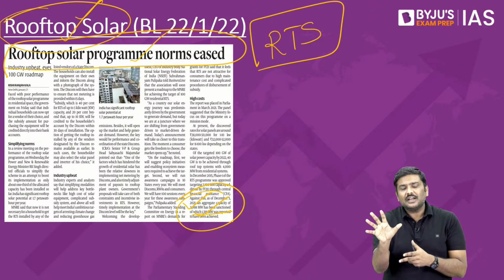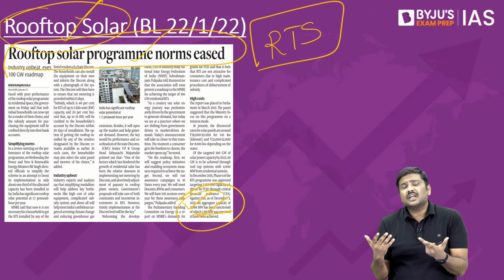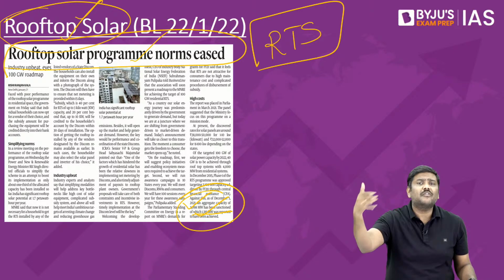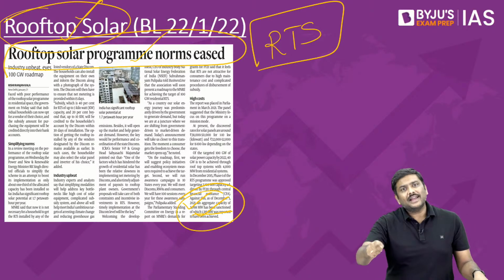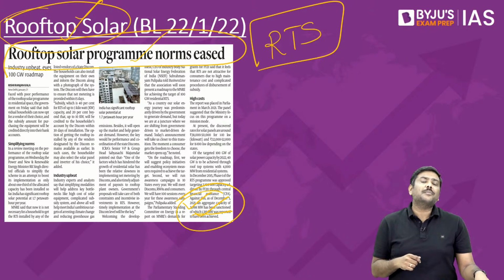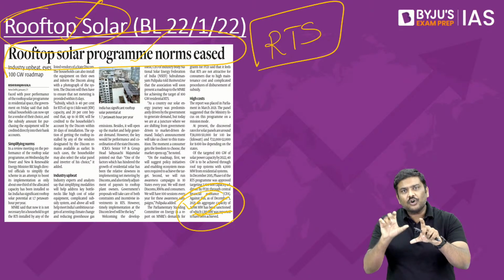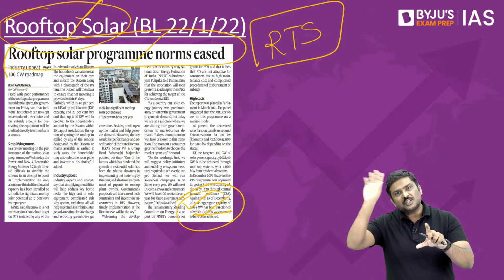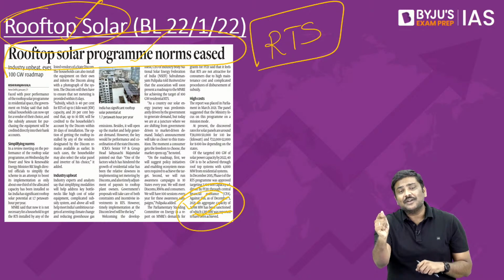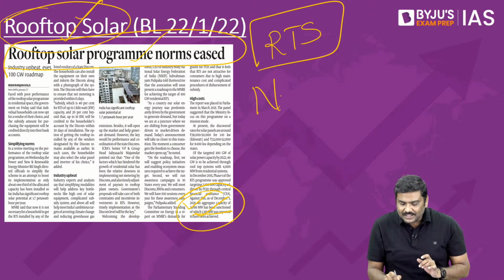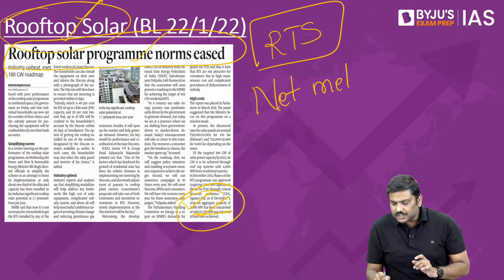You will install the rooftop solar by yourself, then the government would not simply provide you any kind of a subsidy. Now government simply says, you can self-install this particular rooftop solar equipment, take the photograph of this, send it to the respective DISCOM of your region, then next within 15 days, the net metering has to be installed. Is it okay? I'll repeat the process here again, understand this.